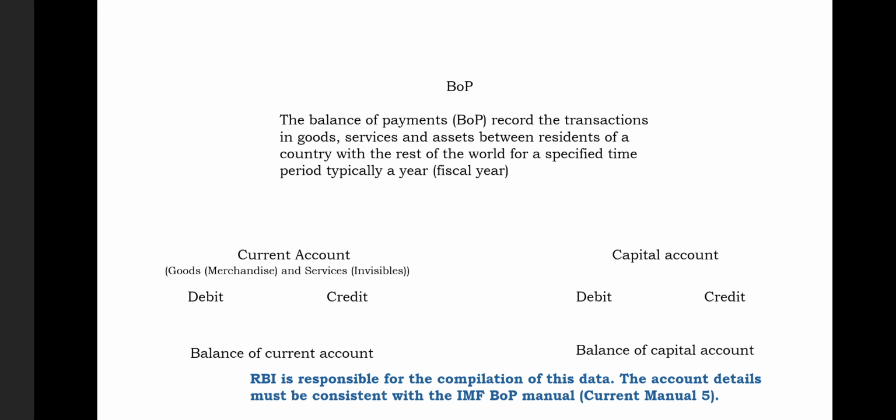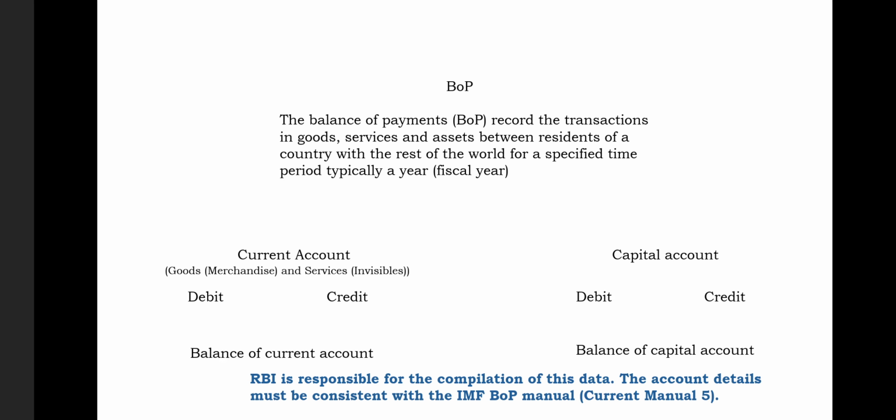The current account only takes goods, which our government of India also calls merchandise, and the current account also takes the record of services, which are also known as invisibles. I would personally recommend you to use the word goods or merchandise, and for services, it's very important to use the word invisibles. As you know, when we make any account, debit can come greater than credit, or credit can come greater than debit, because all the accounts in balance of payment follow double entry rules. So there will be a balance.